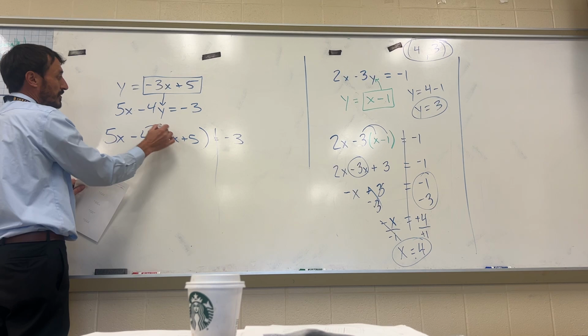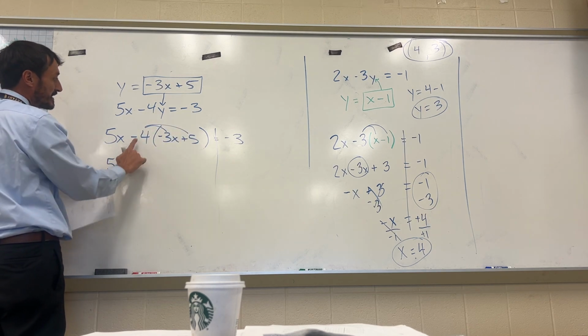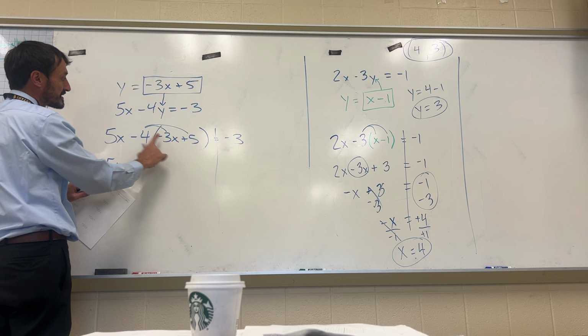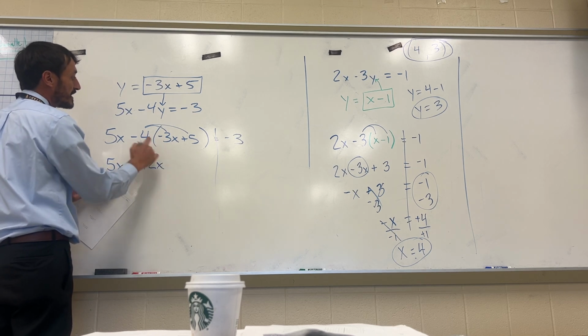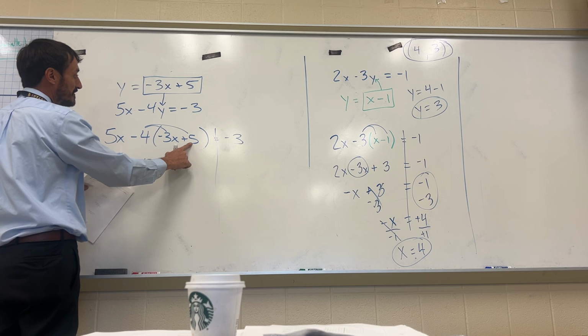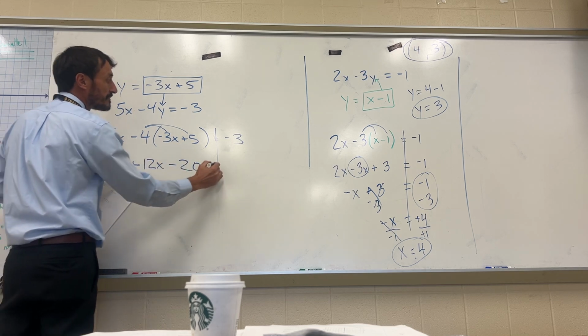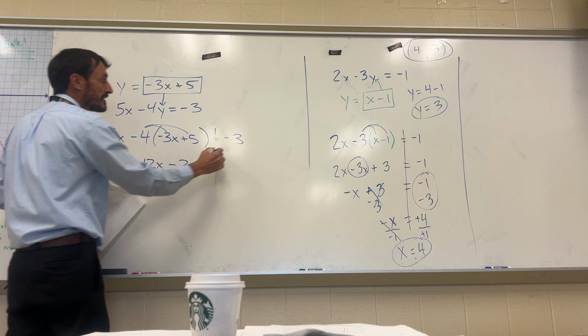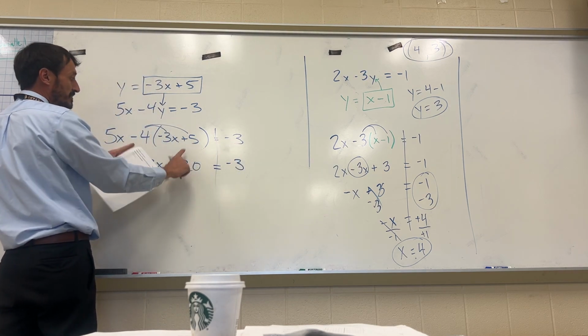We're going to take this 4 and distribute. That means I'm going to bring the 5x down. Negative 4 times negative 3x. Negative times negative is positive. 4 times 3 is 12, so I get a 12x. Negative 4 times positive 5. Well, 4 times 5 is 20. Negative times positive is negative. Notice I do 2 steps there, okay? I do the multiplication of the numbers first, and then I check my signs.